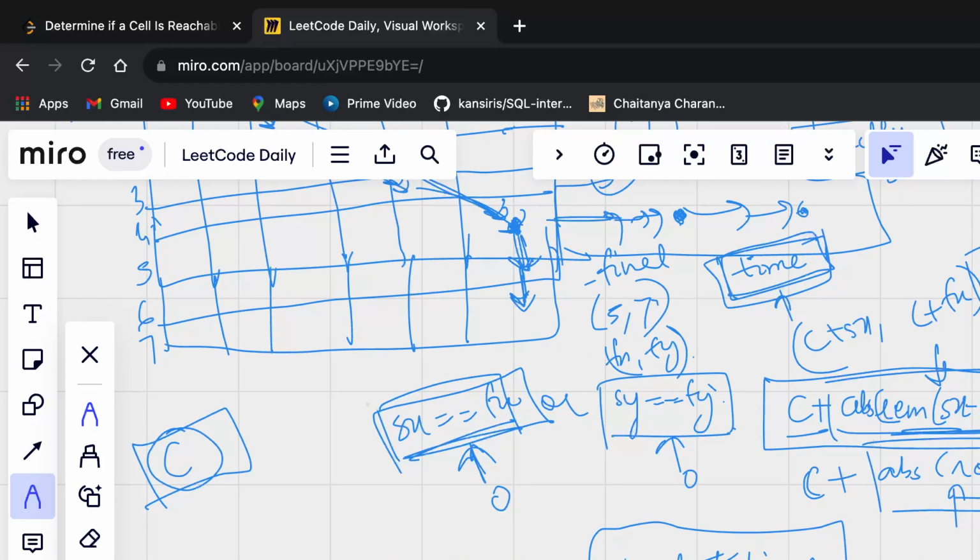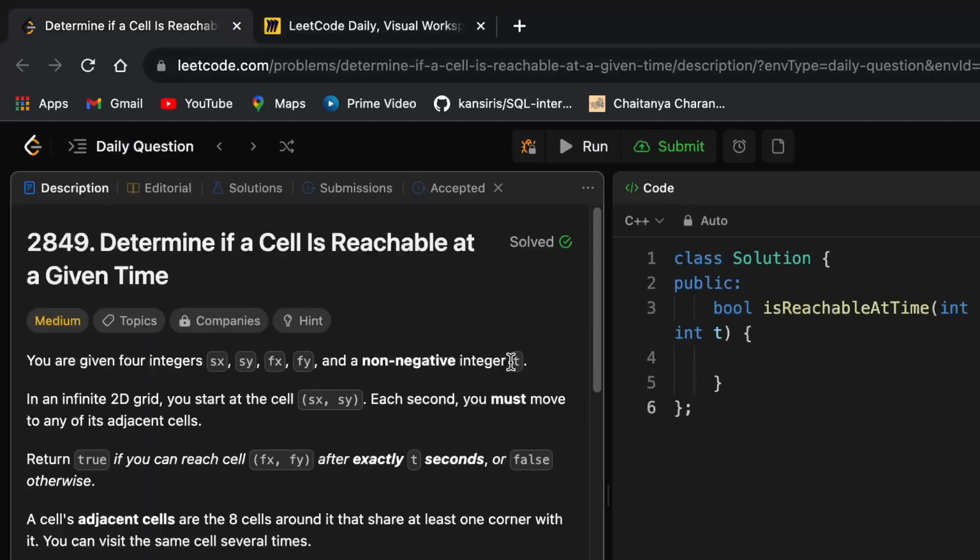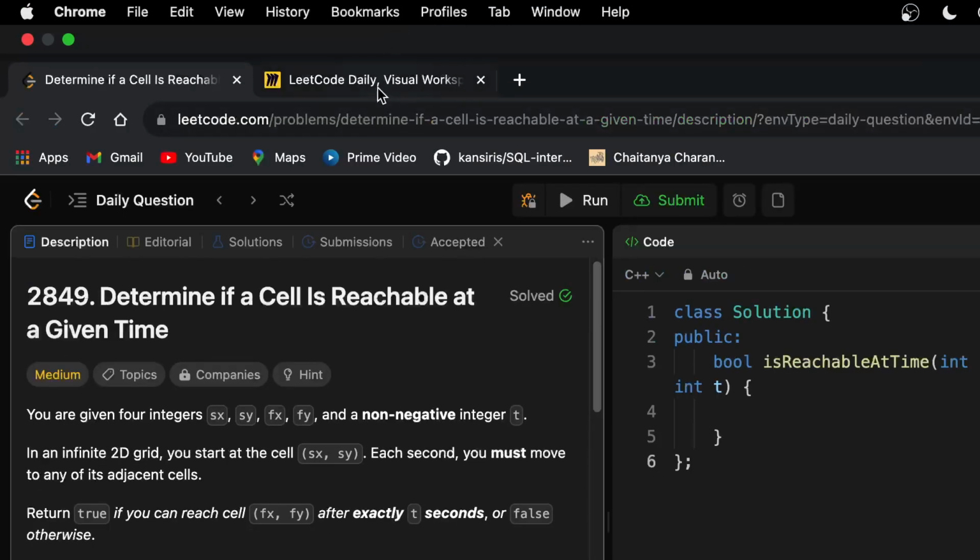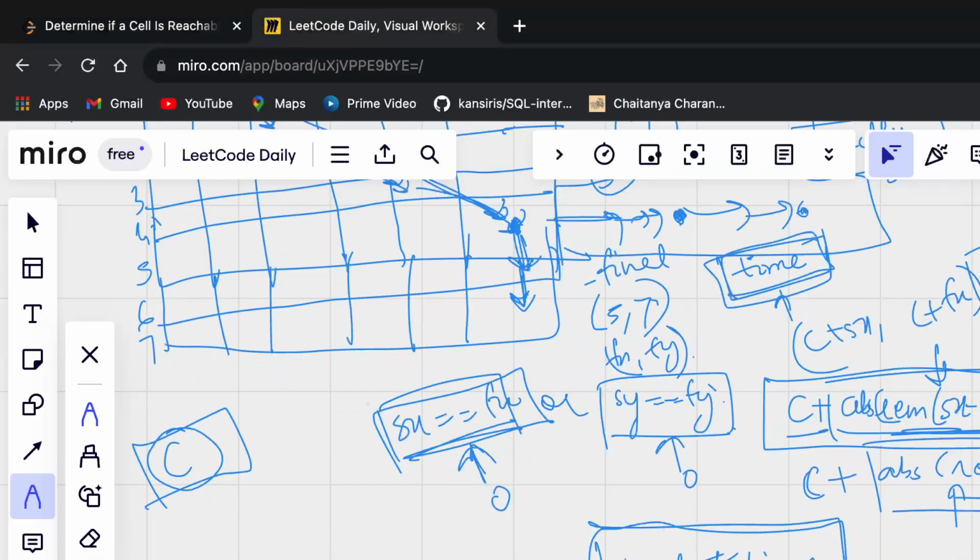That is all we have to do, right? We have to calculate the shortest time, and whatever is the t value that is given to us, if this value is greater than or equal to the shortest time, then I can safely say that I will be able to reach that final cell in exactly t seconds, right? So I hope that is clear to you.